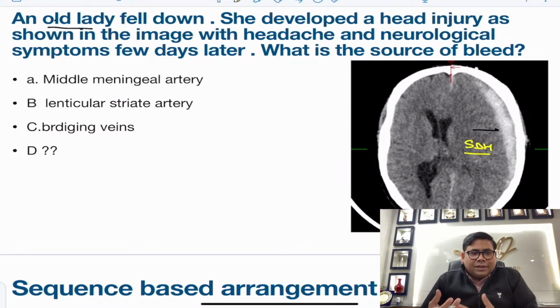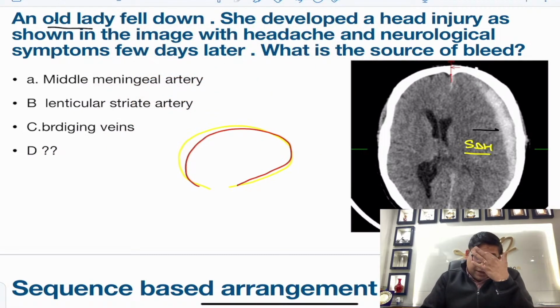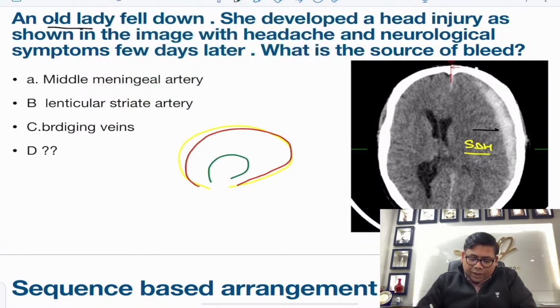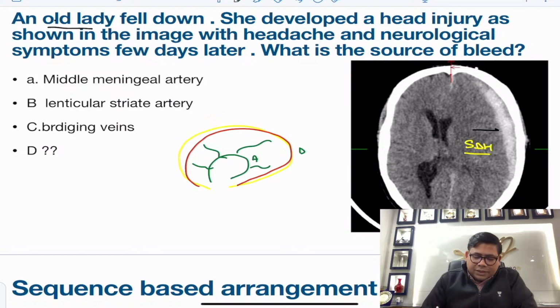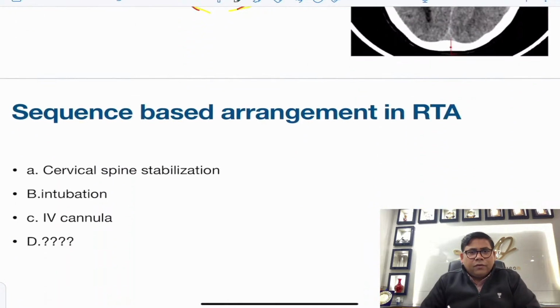If you identify that it is SDH, one thing is very clear, it is the bridging cortical vessels. If this is the dura and the skull, and then you have the arachnoid, between the dura and the arachnoid there are a lot of vessels known as bridging cortical vessels, and since veins are thinner, it is veins which are prone to rupture. So bridging cortical veins, this is very important.